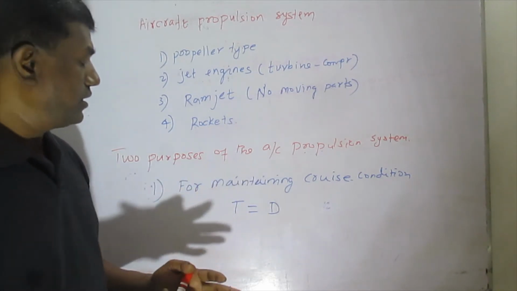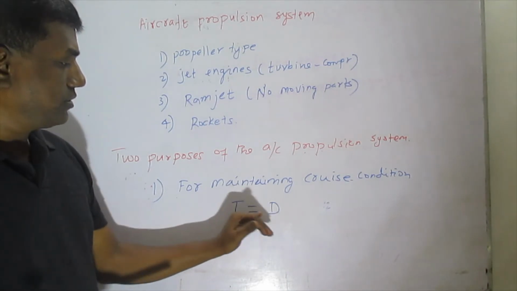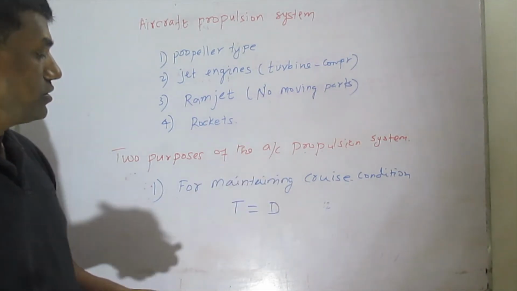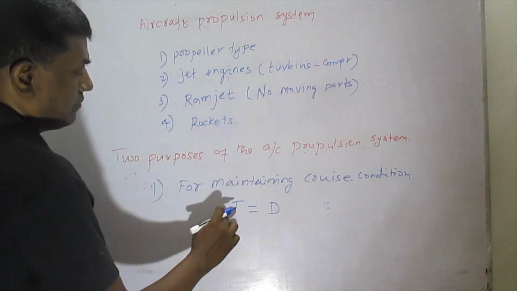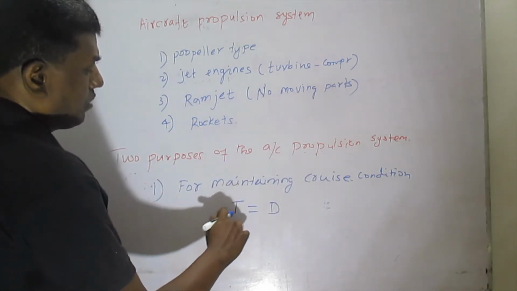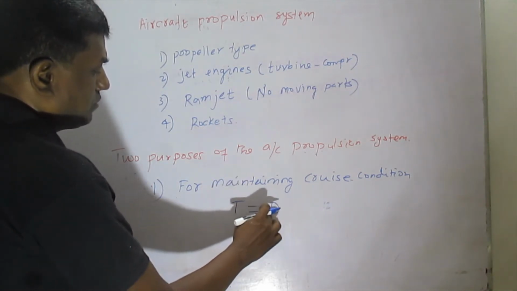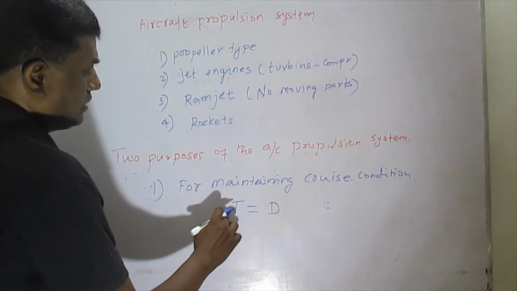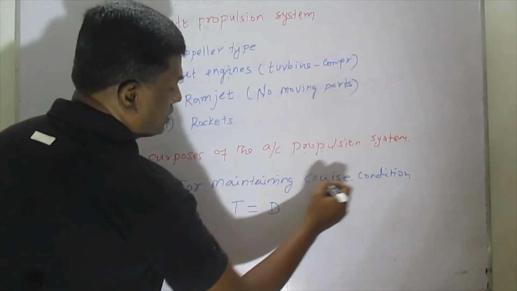Whenever the aircraft wing is producing lift, drag will also be the consequence. So whatever thrust is produced by the engine should be able to overcome the drag. Whenever thrust is equal to drag, we call that the cruise condition.